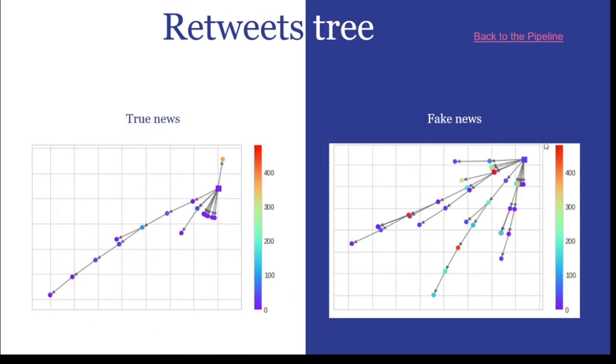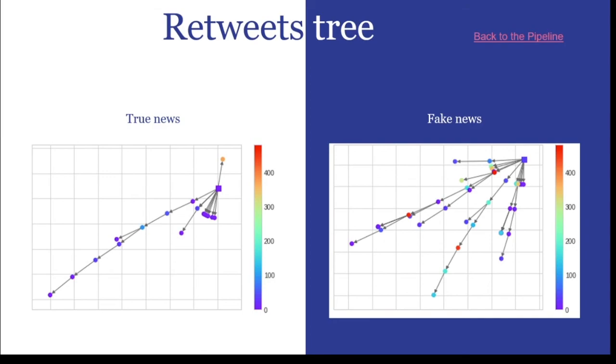Although we did not get a good score for our model for fake news detection, we investigated the network of the collected data that we had labeled. The dataset includes 20 true and 20 fake news and their retweets. Then we made the tree for each of them. You can see two examples of retweets trees.